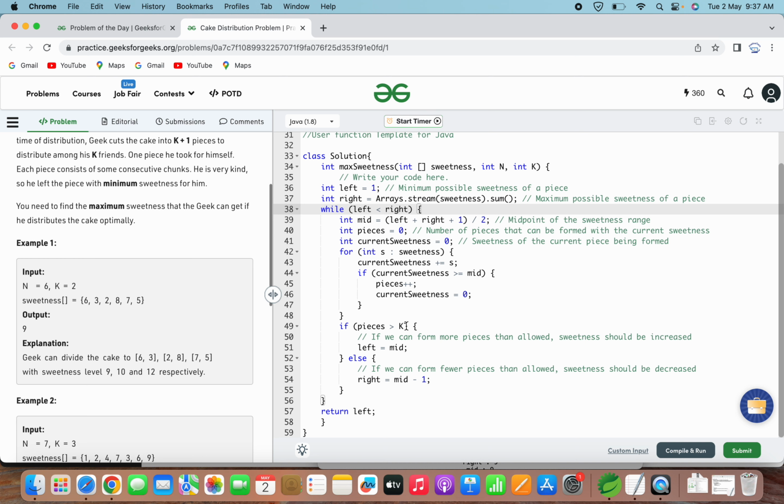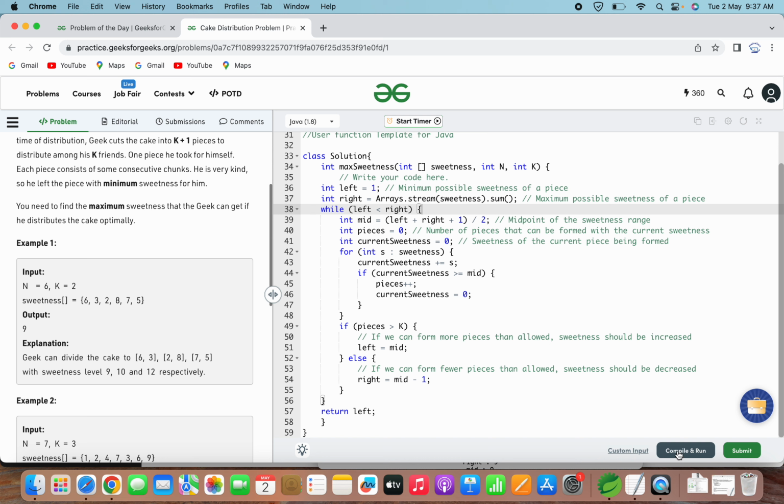Again, we are trying to maximize that minimum sweetness value. For that we are finding the optimal sweetness level that can be distributed among k pieces. Okay, I hope the solution is clear to you. So that's it. Only around 10 to 15 lines of code here. So this is the solution of it.